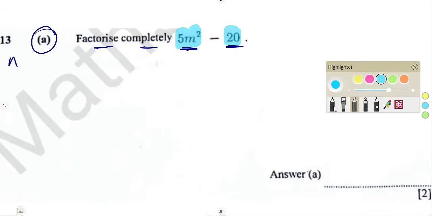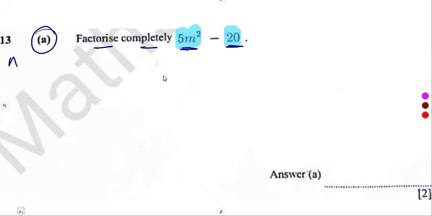Anything common? Yes, we can see that 5 is common there. So we can factor out the 5. So 5 divided by 5, that will be m squared. It's like this, 5m squared over 5. So it will cancel. So these two will cancel, 5 and 5. So you've got what? m squared that is remaining. Then you do the same thing for the negative 20. Negative 20 divided by 5, that was negative 4.